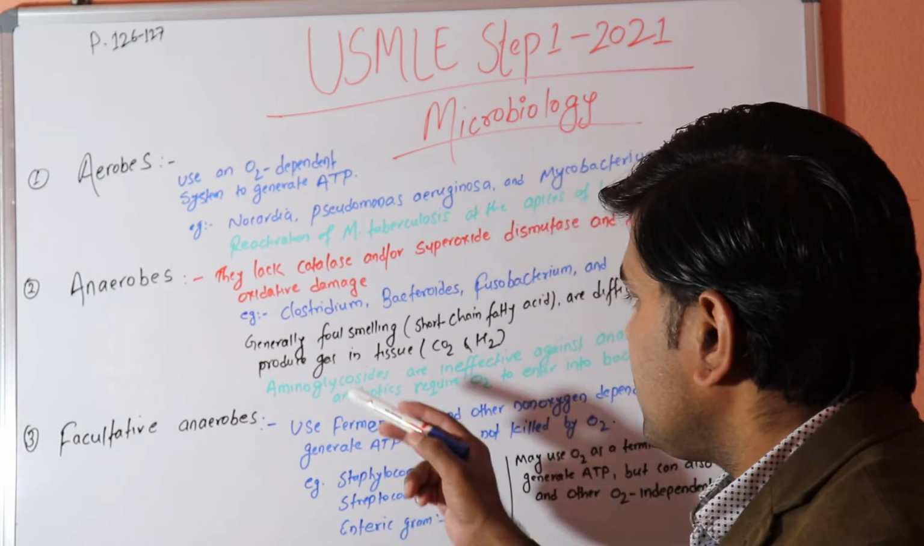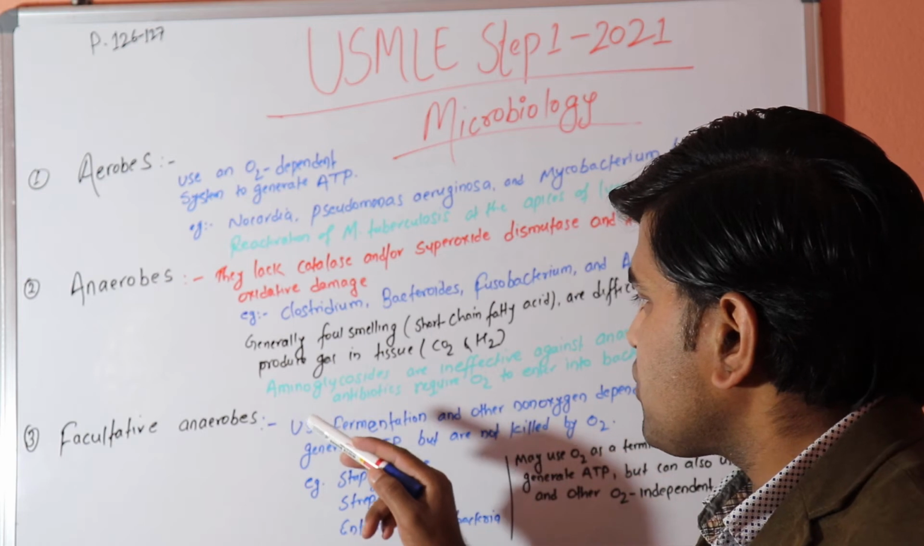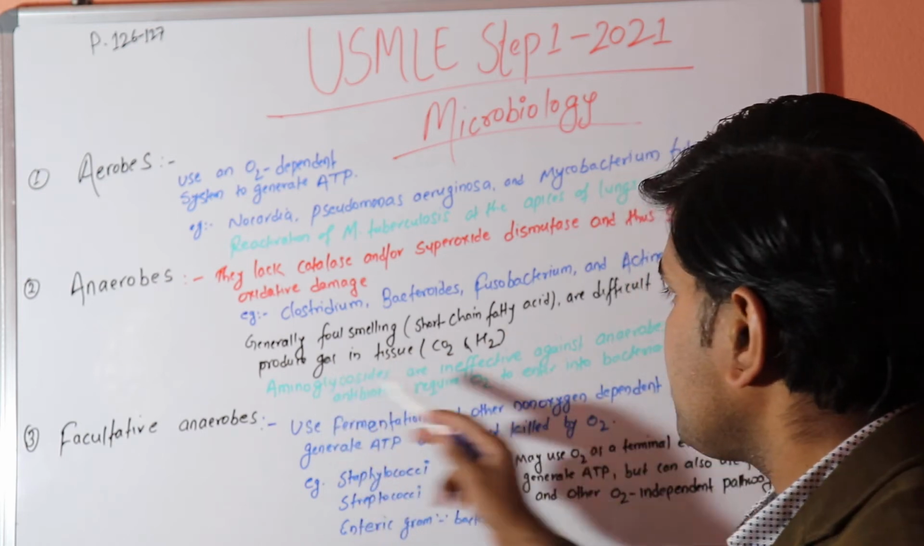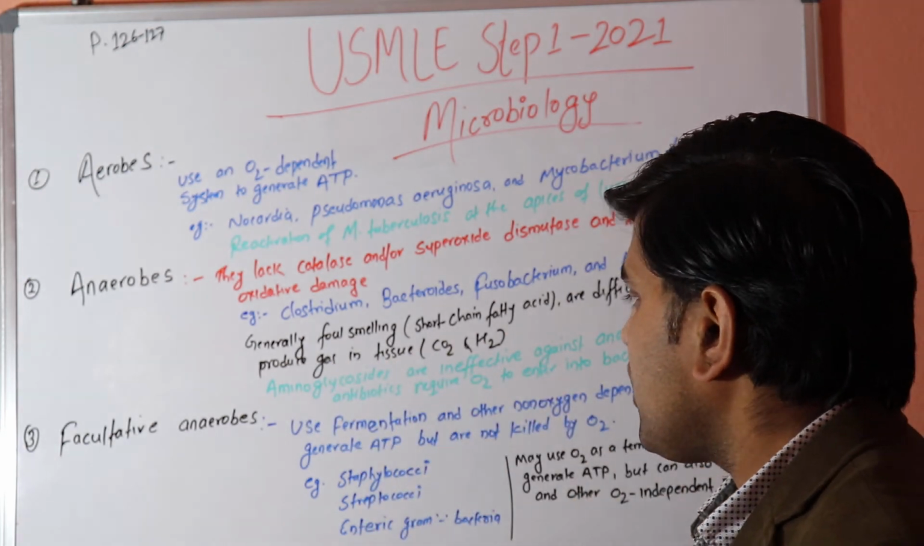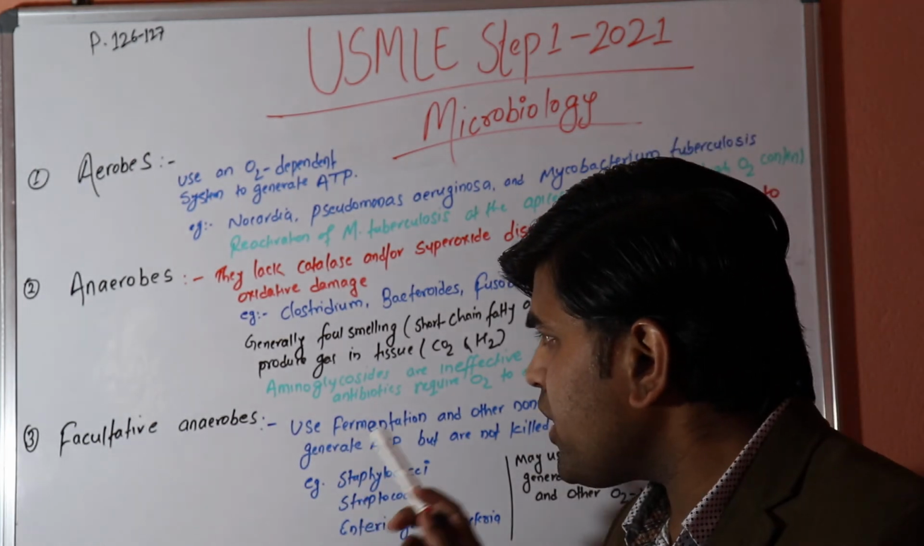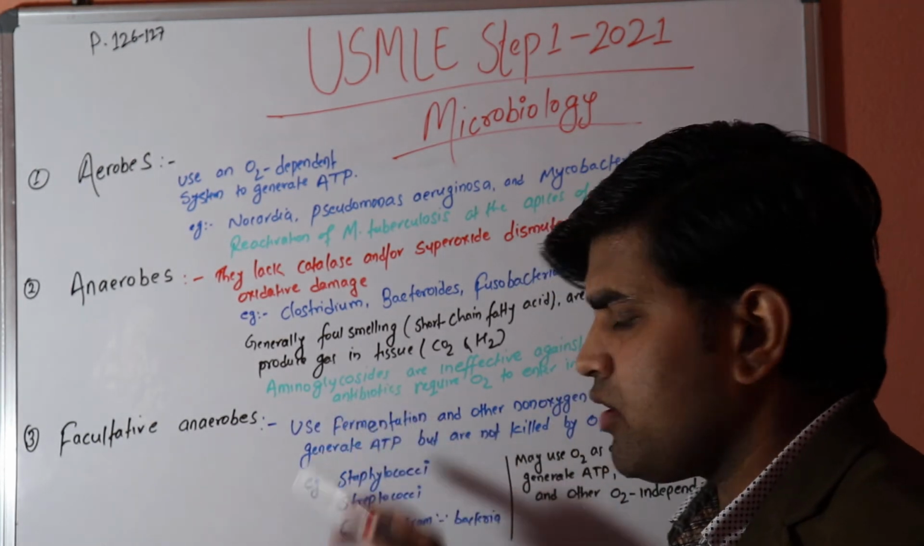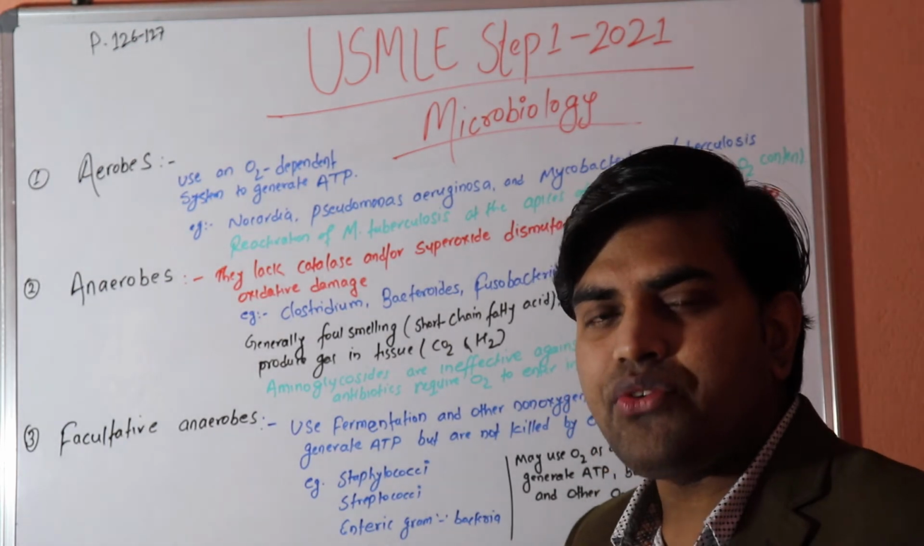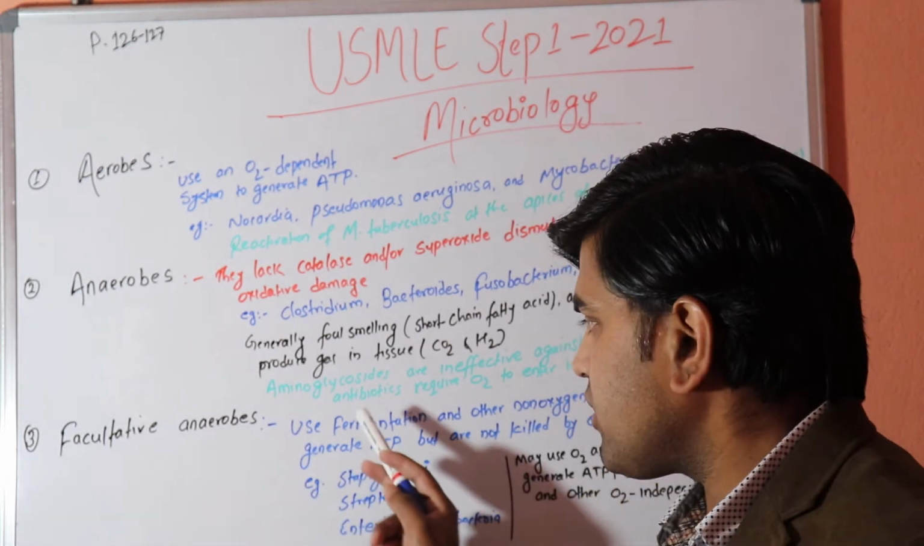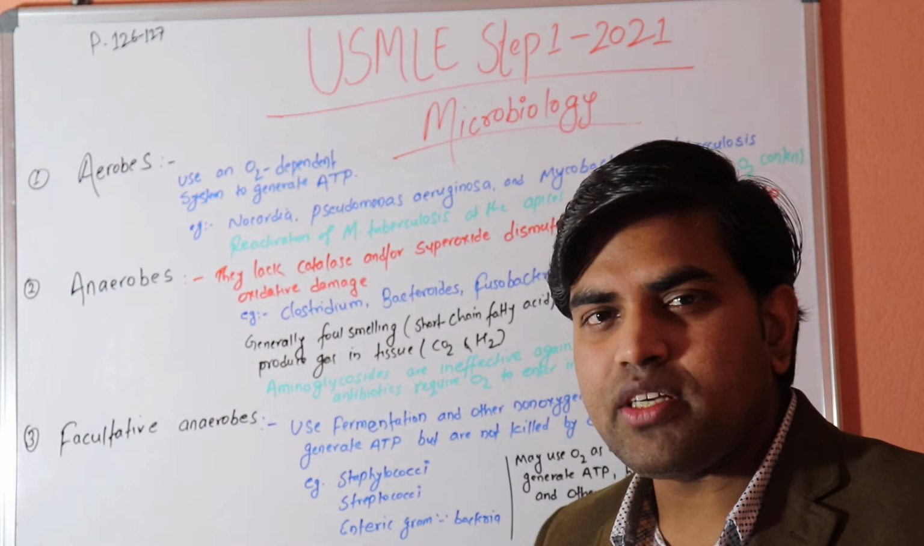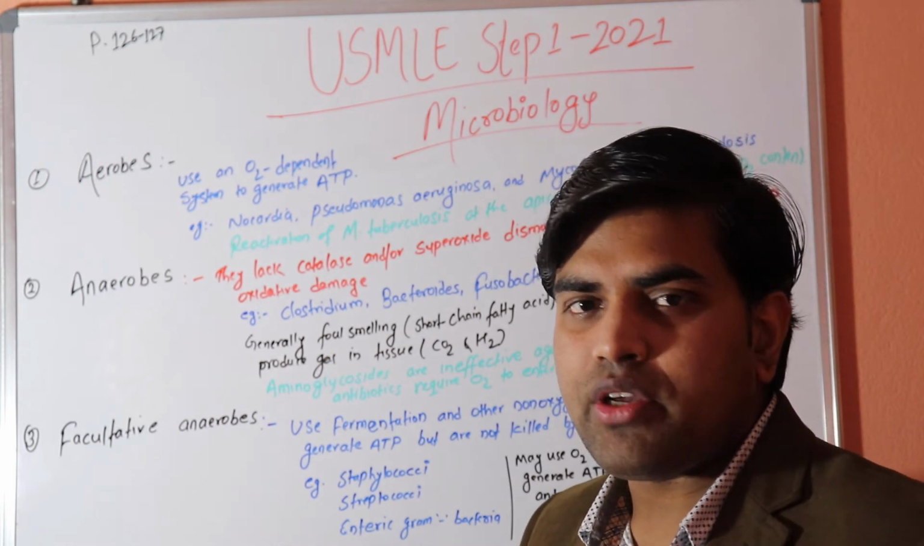Okay. One major thing you have to understand is that they also produce gas in the tissue, like carbon dioxide and hydrogen gas. Another important thing is aminoglycoside. All anaerobes are intrinsically resistant to aminoglycosides. What that means is that aminoglycosides like amikacin and gentamicin will not work in anaerobes.